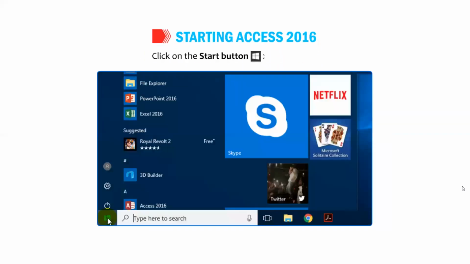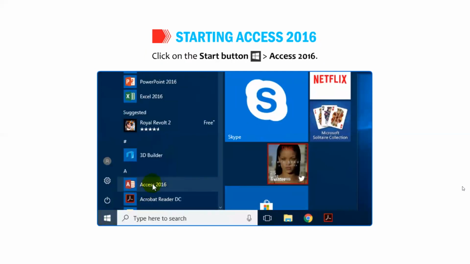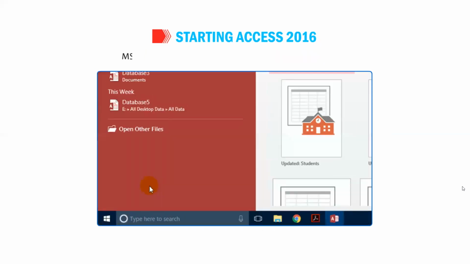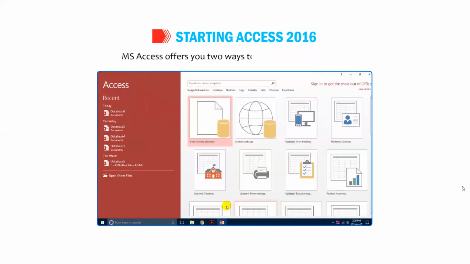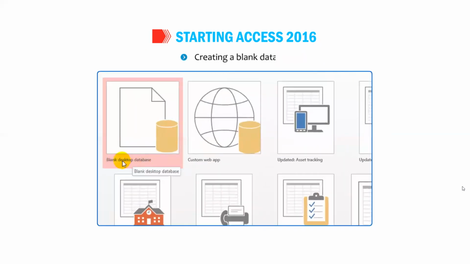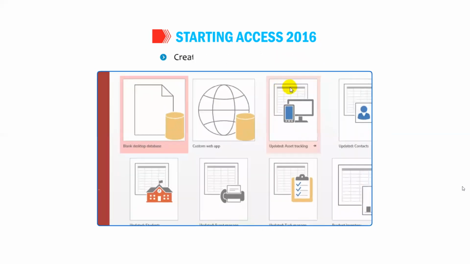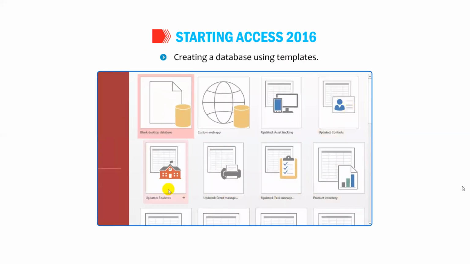Okay students, let us find out how to start Access 2016. Click on the Start button. Go to Access 2016. MS Access offers you 2 ways to create a new database. Creating a blank database. Creating a database using templates.